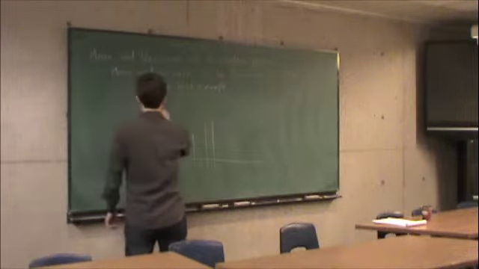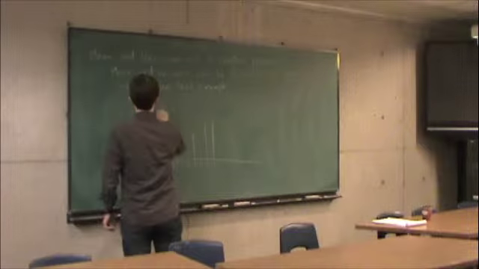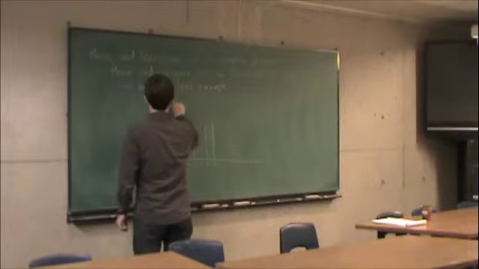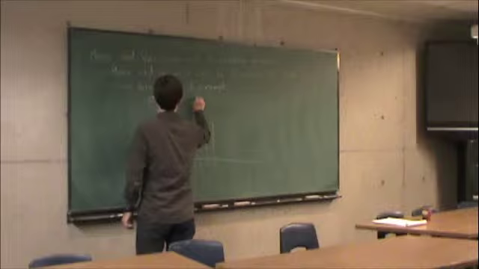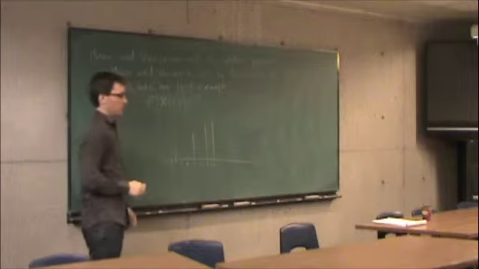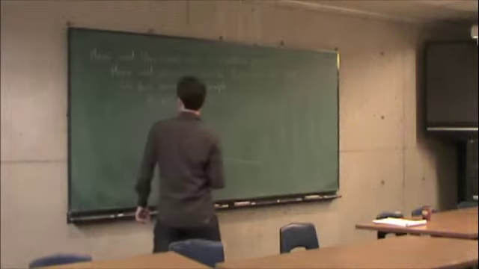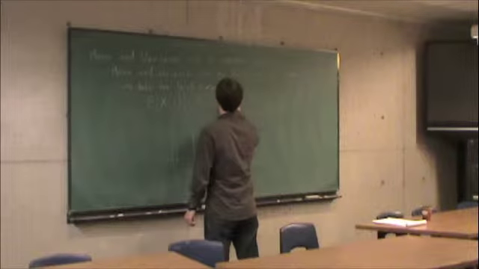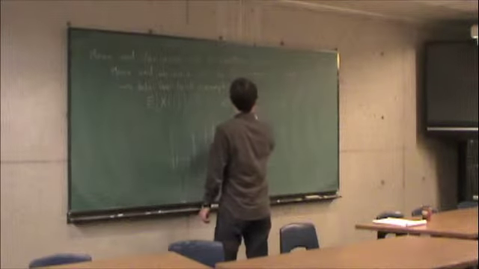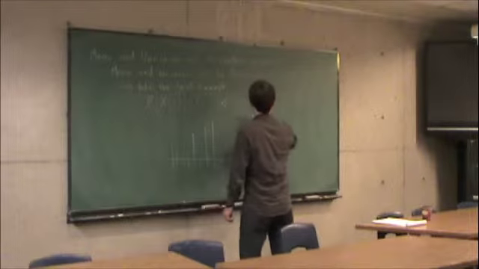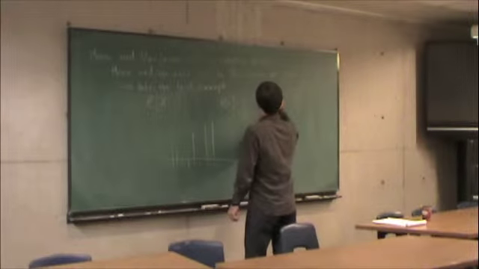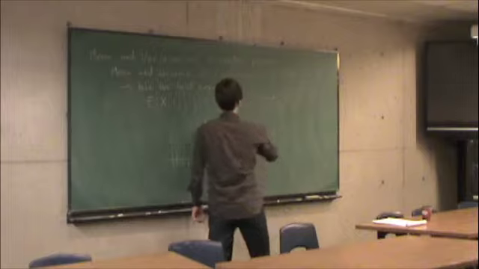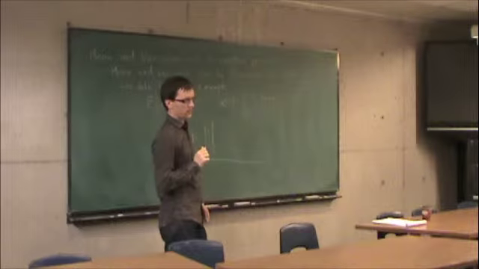What is the expected value of x of 1? Well, let's look at what x of 1 can possibly be. So x of 1 is 0 if I have heads. And what is it if I have tails? 1. It's 1.